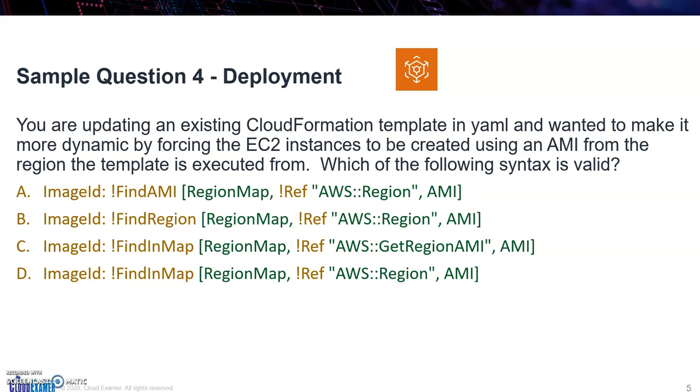So the syntax that we see here is a built-in function for CloudFormation, where I have a list of regions. My list would be the region map. And let's say I have 5 AMIs that I can choose from. What this function is going to do is find the AMIs that are available in that region. So which of the following syntax is valid?